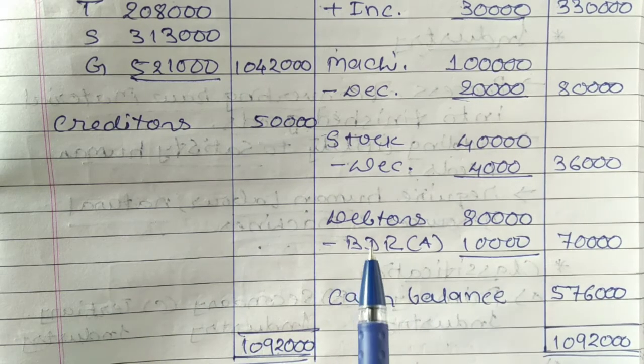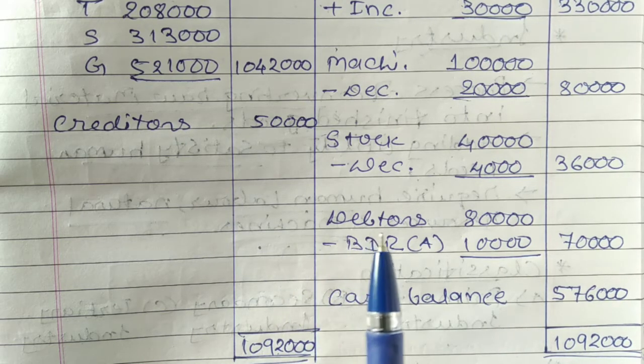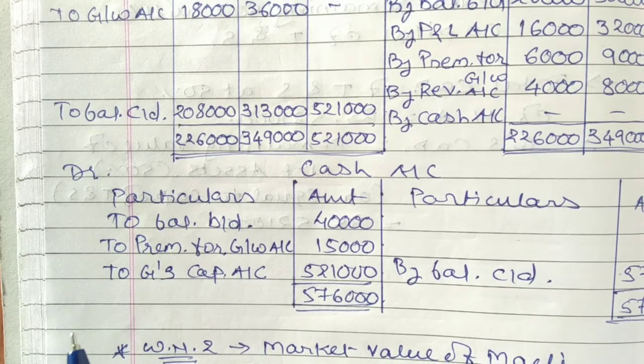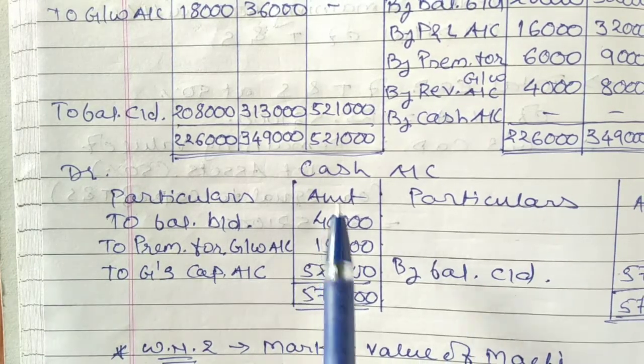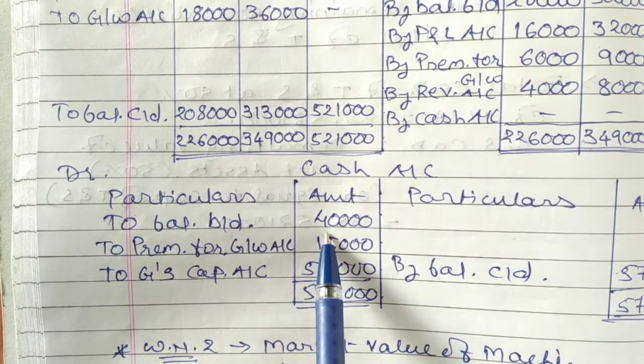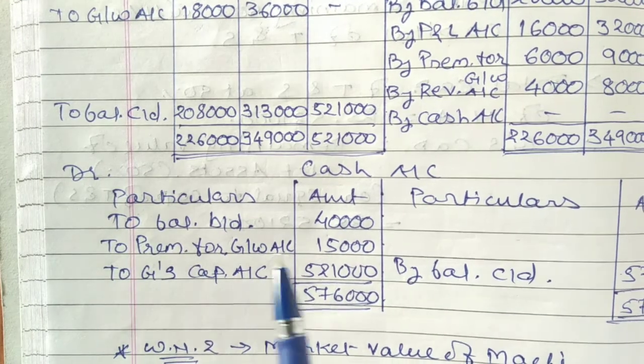And cash account. That means the information which is given in your balance sheet asset side, we are preparing cash account. That's why it will be recorded on the debit side of cash account, that is to balance brought down. The amount is 40,000. All the information relating to your assets and liabilities is over.